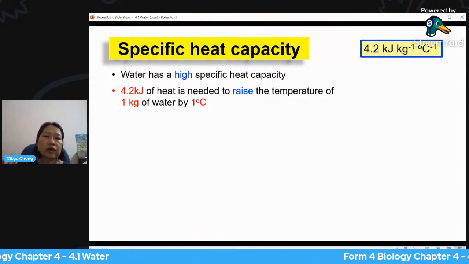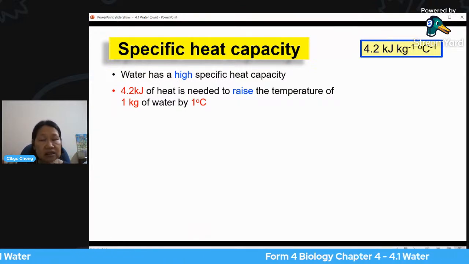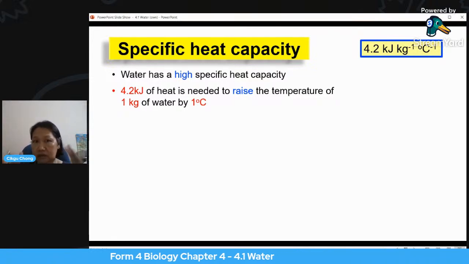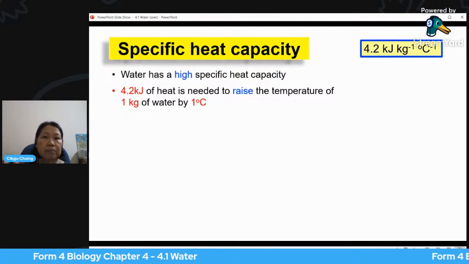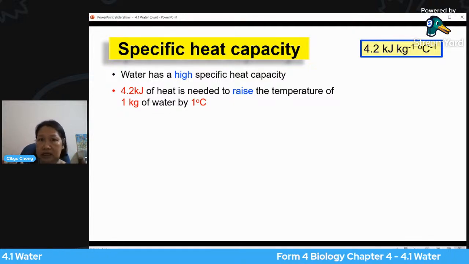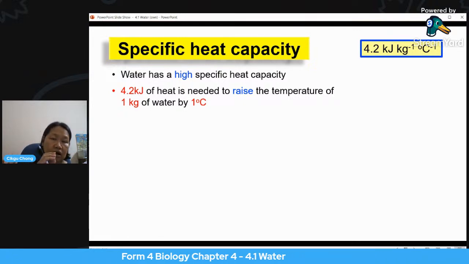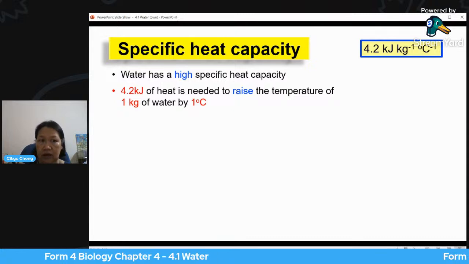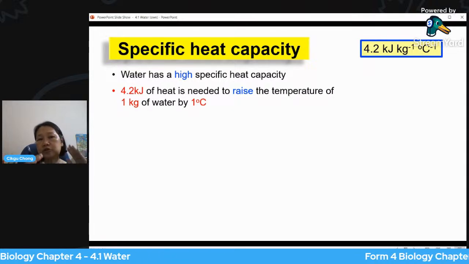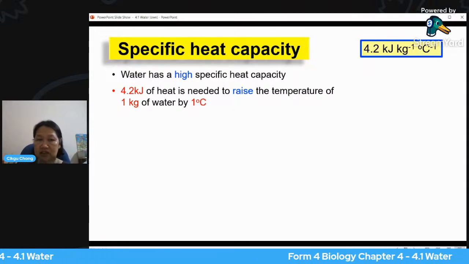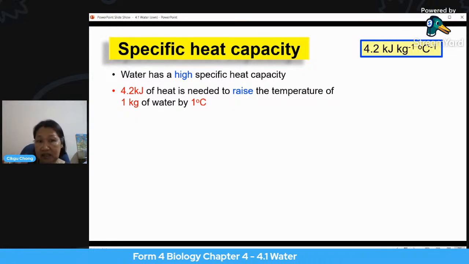For example, I have water at 30 degrees Celsius in a beaker, and I put 1 kilogram of water inside the beaker, let's say a big beaker. 1 kilogram of water I put in a beaker, and now the temperature is 30 degrees Celsius.